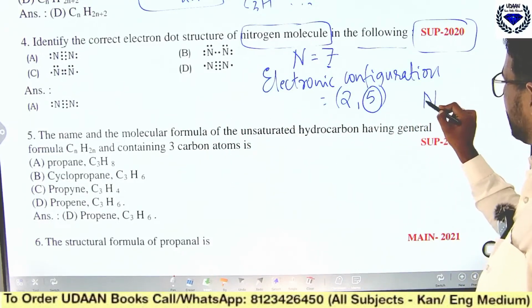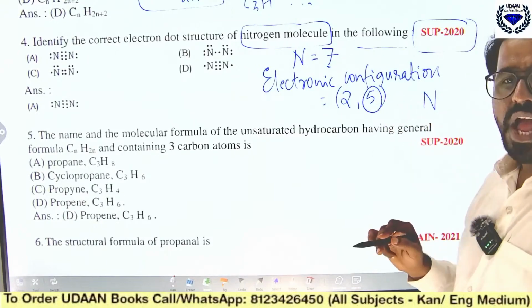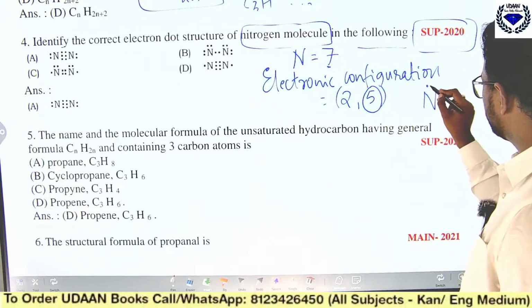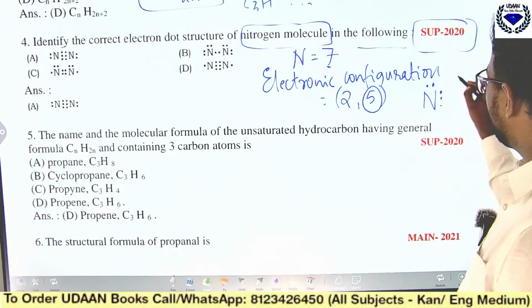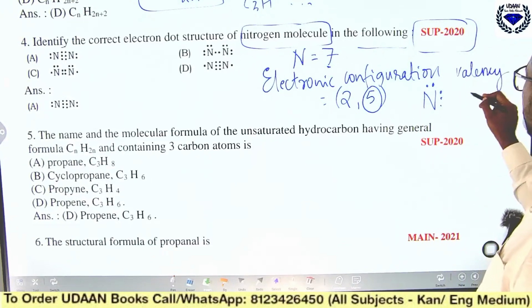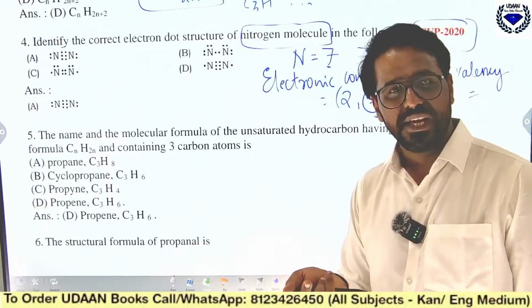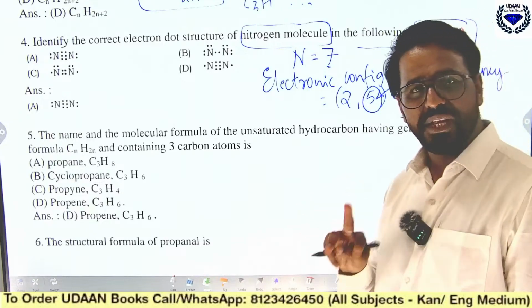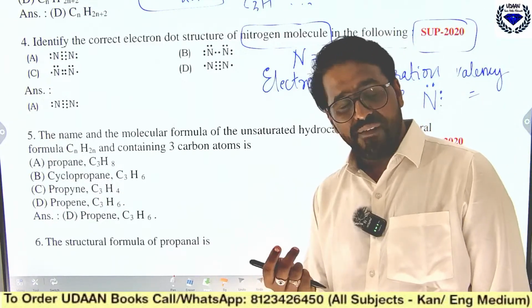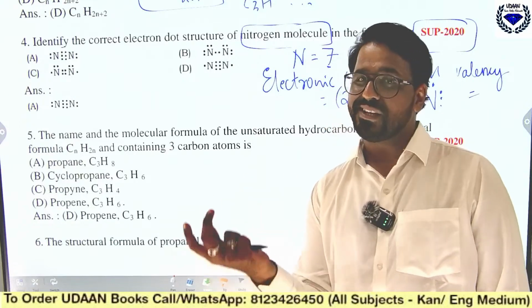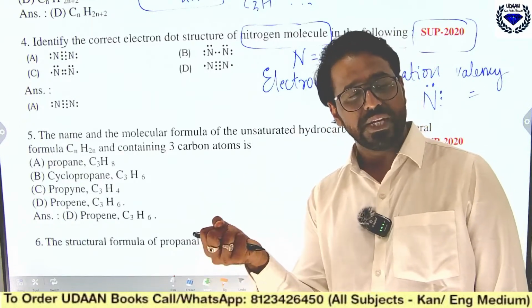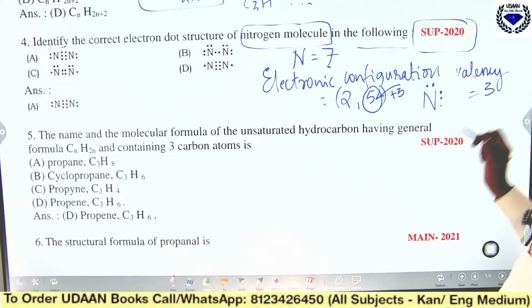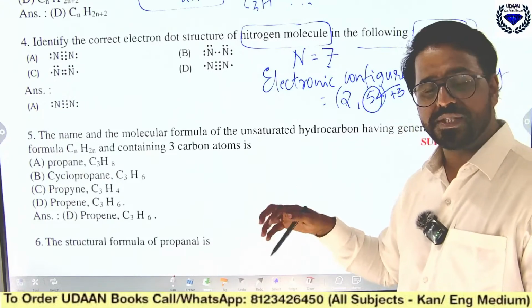For nitrogen, see the last outermost shell, how many electrons it has, that many dots you should put. So here you should put 5 dots: 1, 2, 3, 4, 5. Then what is valency here? Can you tell me what valency is? Valency is combining capacity. In order to become 8, it will accept 3. After accepting 3, it will become stable, that means it will become 8. So here, for 2, 5, the valency is 3, because it accepts 3 electrons and becomes 8.